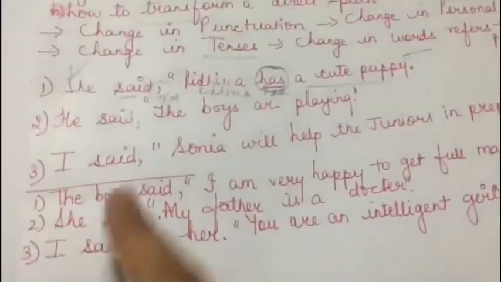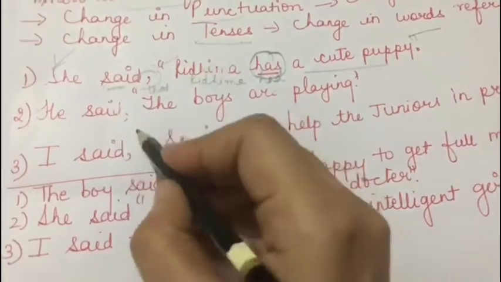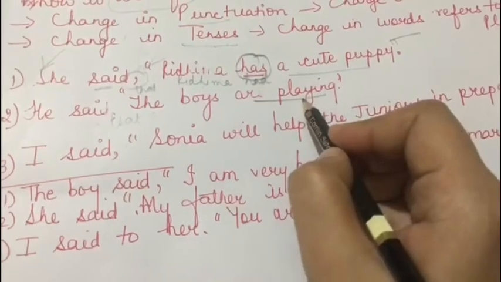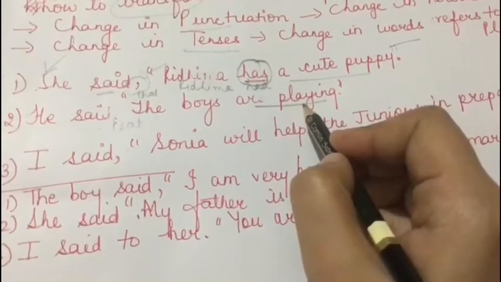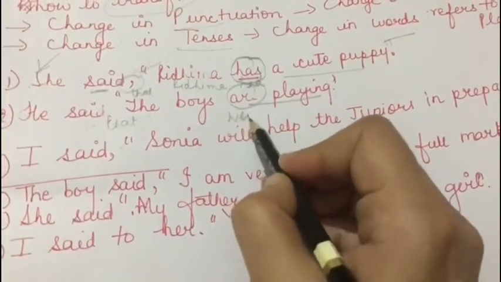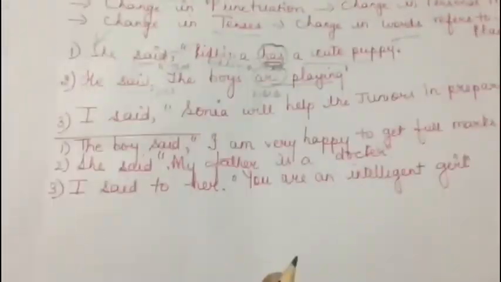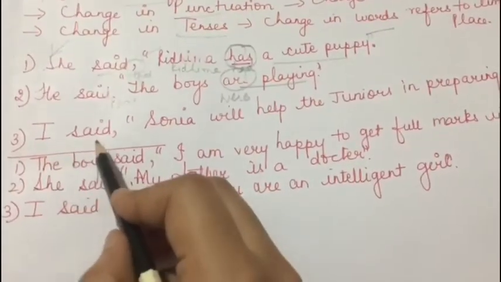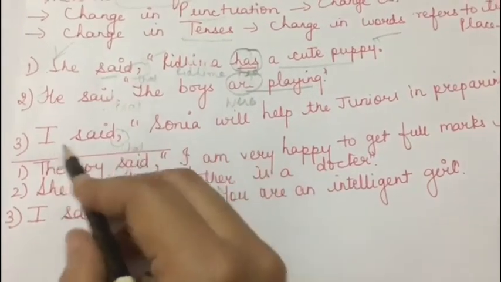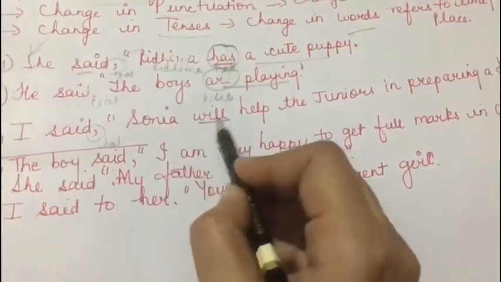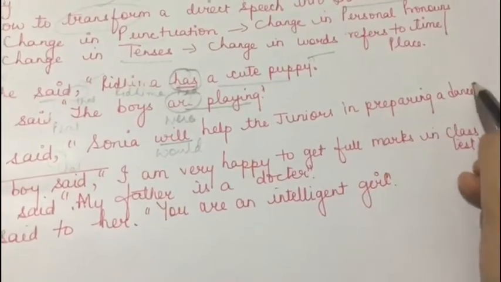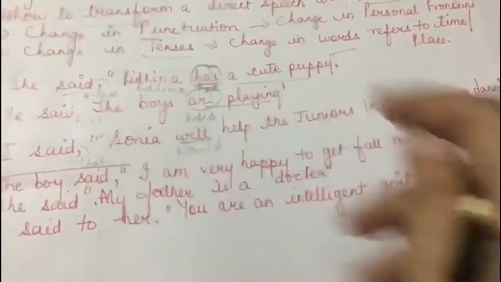So she said that Riddhima had a cute puppy. Okay. Next is, he said, the boys are playing. So here are playing is present continuous and we have to convert it into past continuous. So the boys are playing will get converted into the boys were playing. Okay. And now look at this third sentence. I said, this comma will be substituted by the connector that. I said that Sonia will get converted into would help the juniors in preparing a dance, and the inverted commas will be removed.